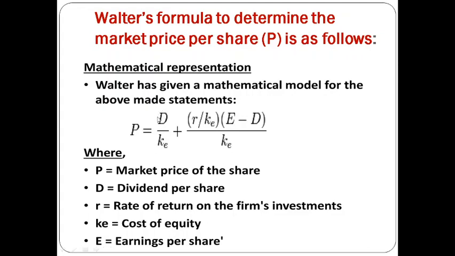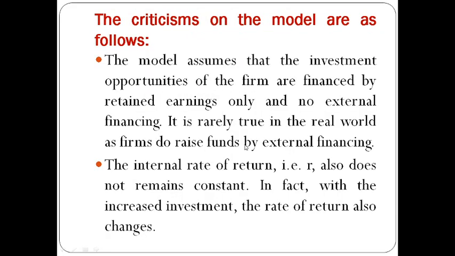So the first part is the present value of the dividend which you are getting, and the second part is the remaining stream of earnings which you are getting out of your investment. By adding both these aspects we will get the market price of the share. With this formula we can see whether the rate of dividend or the rate of return is having an impact on the market price of the share or not.